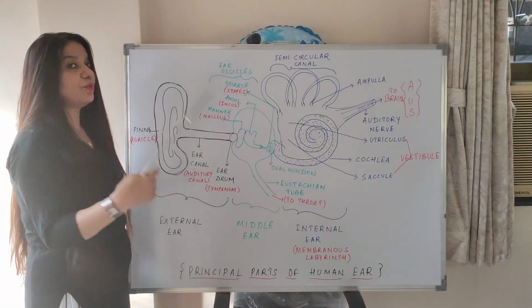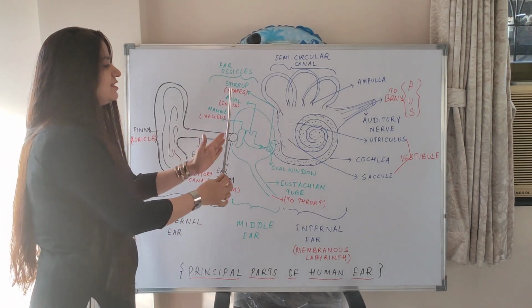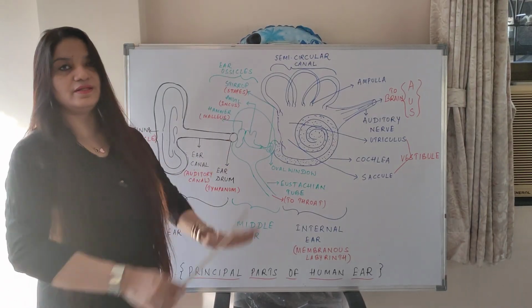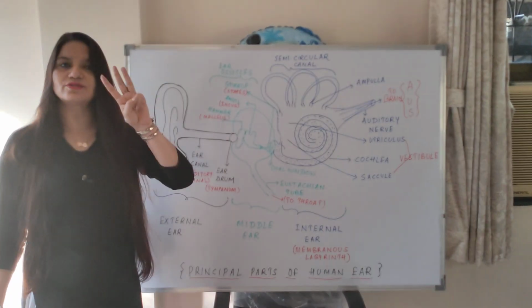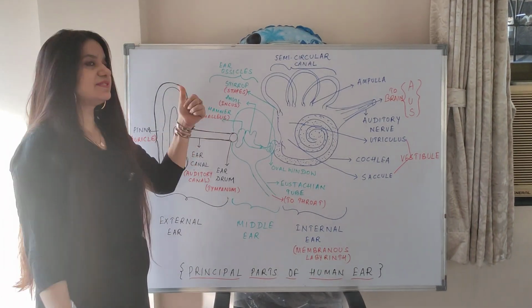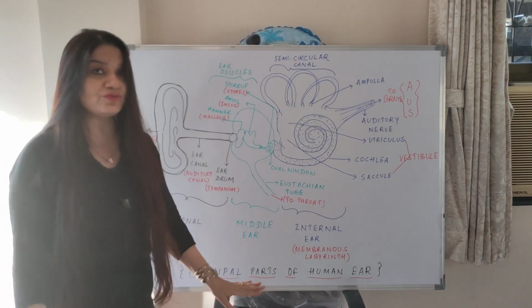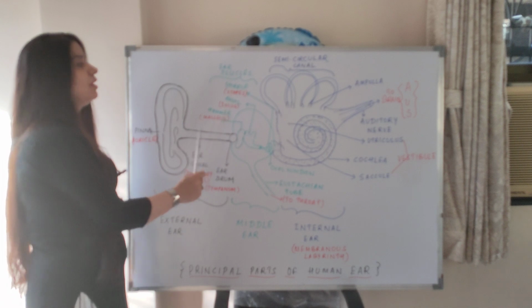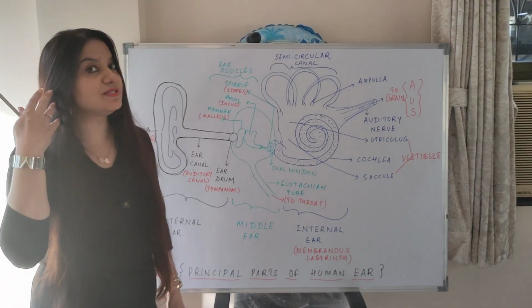And then finally there are windows, the oval window and the round window. These windows connect this middle ear to the internal ear. So let us sum up the middle ear. Middle ear has three parts, the malleus, incus, stapes, together known as ear ossicles. Very important question normally asked in boards: what is the collective name of the three tiny bones present in the ear?